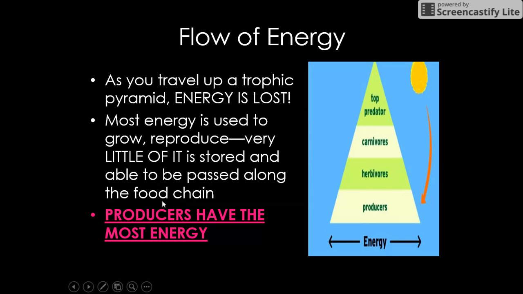Key thing here, producers have the most energy. They get their energy directly from the sun. Sun affects everything. If we didn't have the sun, it would die. So the sun directly affects producers because they make their own food from it. Everything else then comes along and eats everything, and we lose energy as we go up. So the least amount of energy is up here at our top predator, which is like our sharks, our lions, our bears, and people.